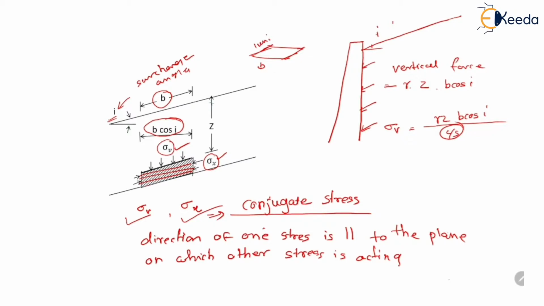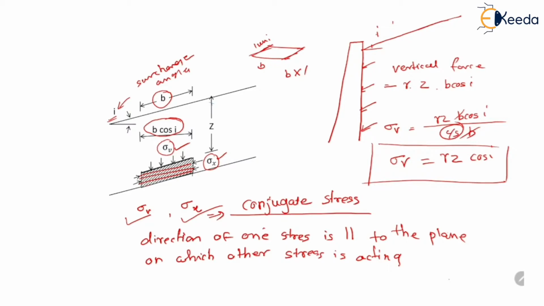So the total cross sectional area will be B into 1, which is B. So this B and B will get cancelled. So the vertical pressure or vertical stress will be equal to gamma Z cos I. So this is the vertical stress sigma v,